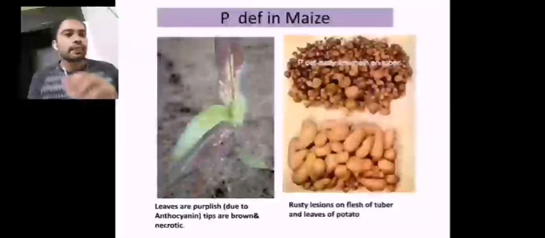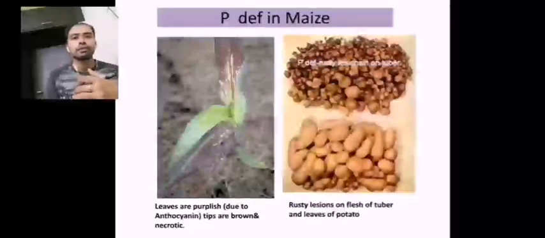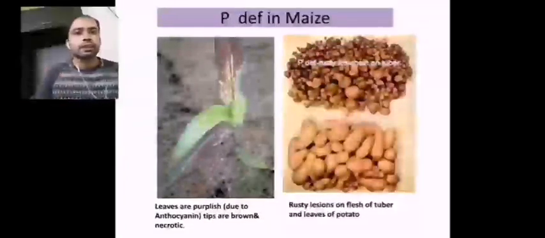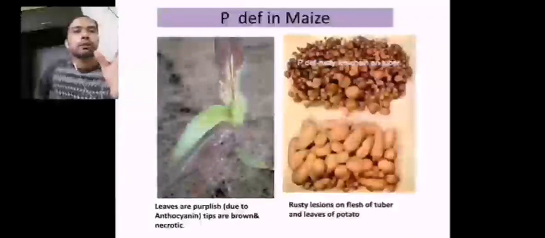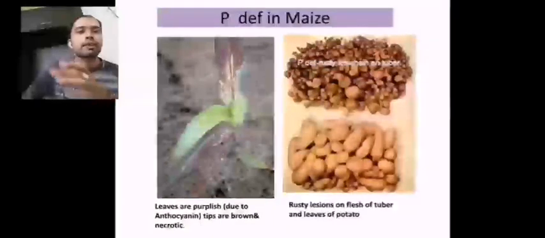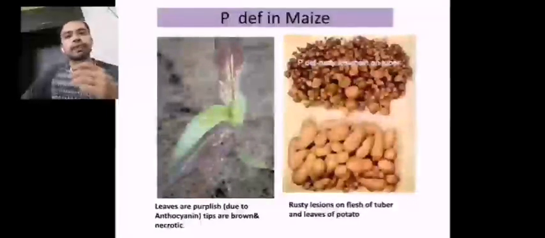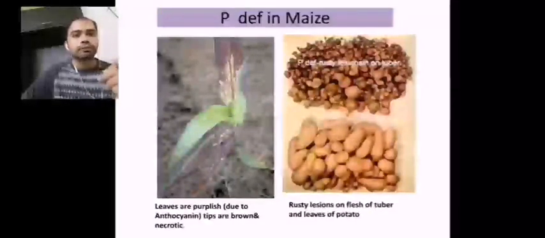There is also a precise deficiency symptom you can identify on potato roots, as you can see here in the picture. The root modification of the potato will be influenced much more. Unlike nitrogen, which influences the shoot parts, phosphorus has much more influence upon the root parts. As you can see in the picture, the potato tubers will have rusty lesions with phosphorus deficiency, and as it becomes more serious, the rusty lesions appear more, which affects the consumption capacity and also the marketing value of the potato.